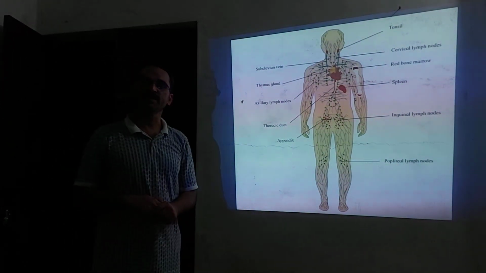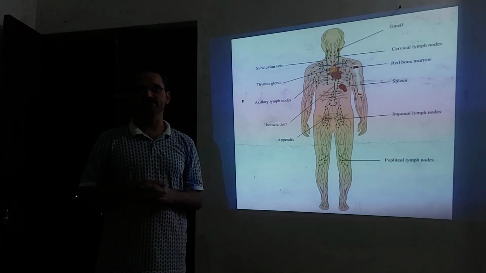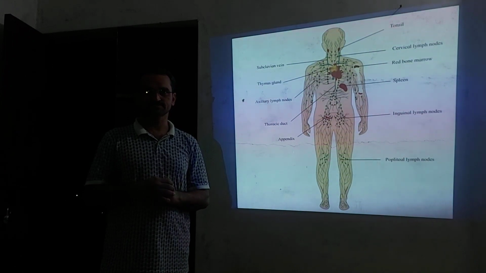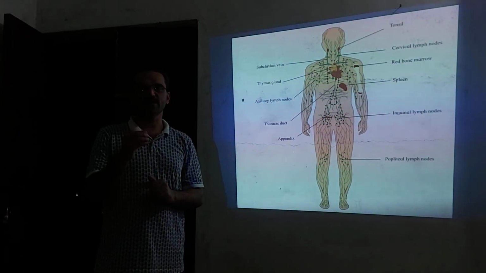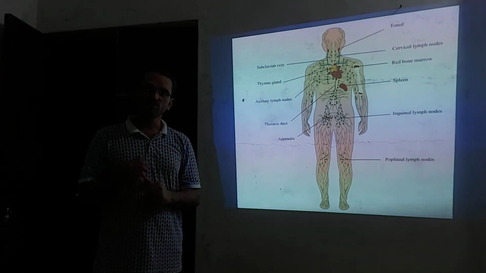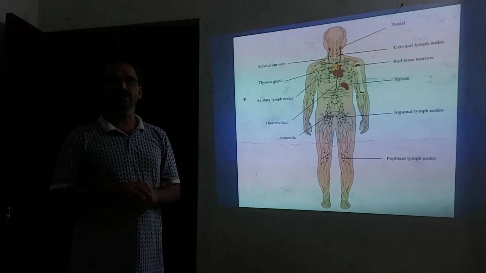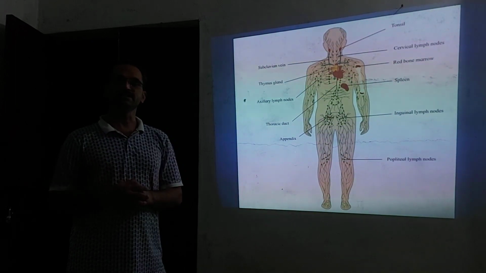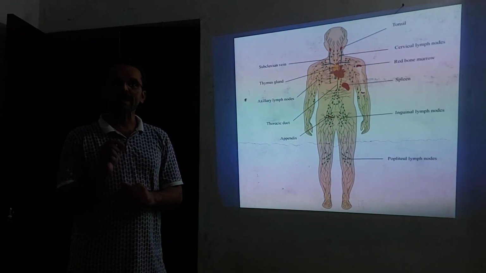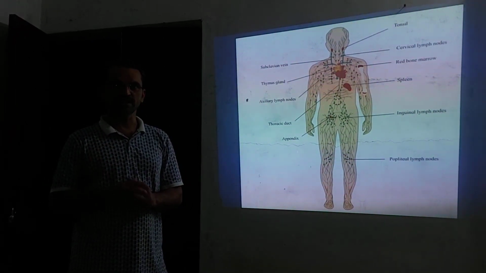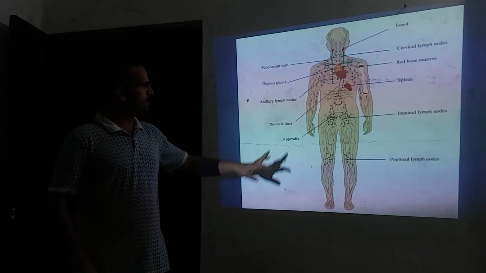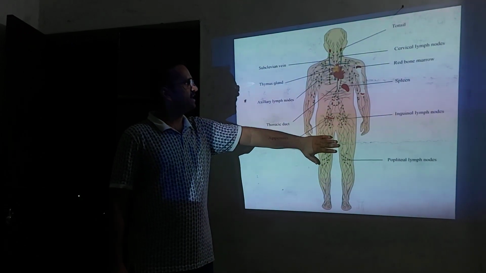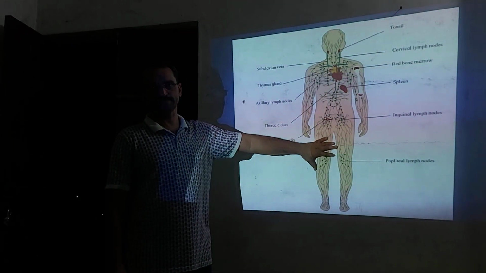And this lymphatic vessel which collects the lymph from the intestinal region contains absorbed fat. Due to the presence of absorbed fat in this lymphatic vessel, it appears milky white, so they are called lacteals. Now, along the way of the lymphatic capillaries and lymphatic vessels, lymph nodes are present.